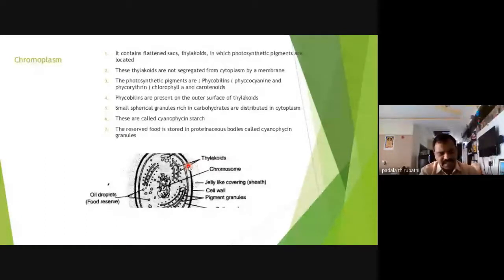Along with this chlorophyll A, phycobilin proteins or phycobilins are present. So phycobilins are accessory pigments, you know. Carotenoids and phycobilins are accessory pigments which are helpful for protecting from the external environment or the harmful radiation from the sun, the solar radiation. So that's why these phycobilins and carotenoids are accessory pigments. Only chlorophyll A is useful for photosynthesis.